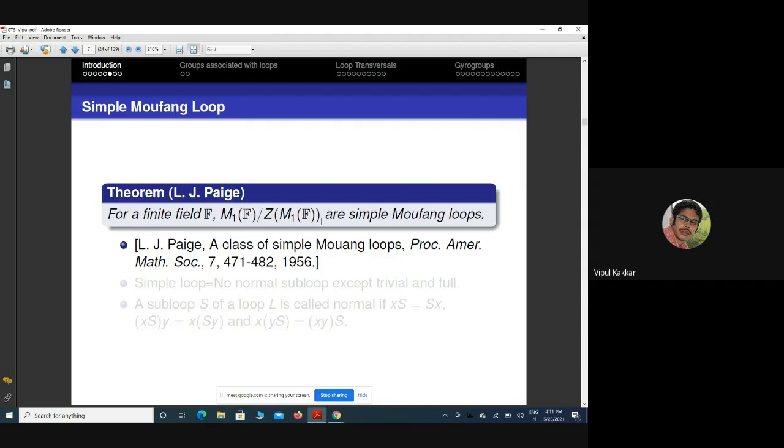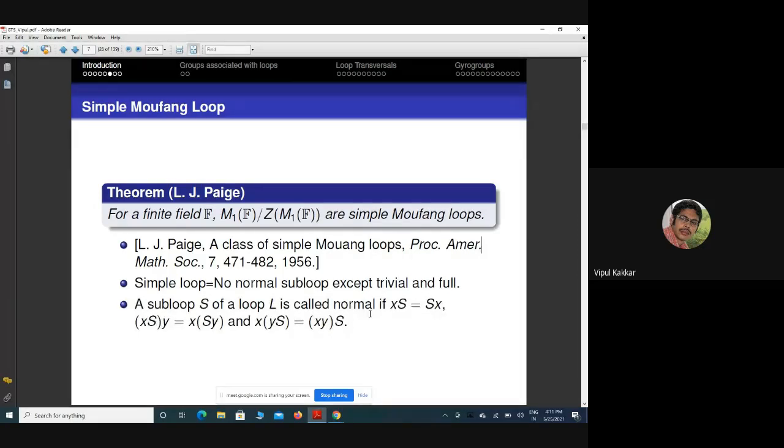So what is the meaning of a simple loop? As in the case of a group, it has no normal subloop except the trivial one and the full one. If this is the case, we call the loop a simple loop. But now the question is, what is normality in the case of a loop? A subloop of a loop is called normal if these three conditions are satisfied: the left coset is equal to the right coset, and two extra conditions.